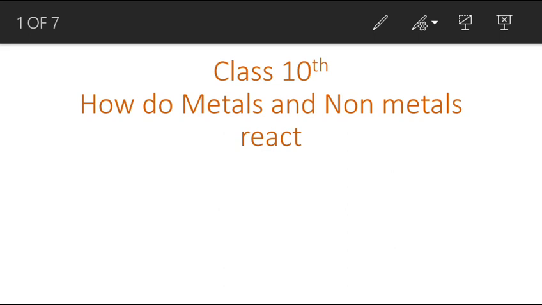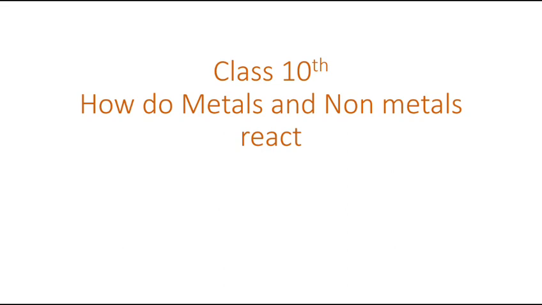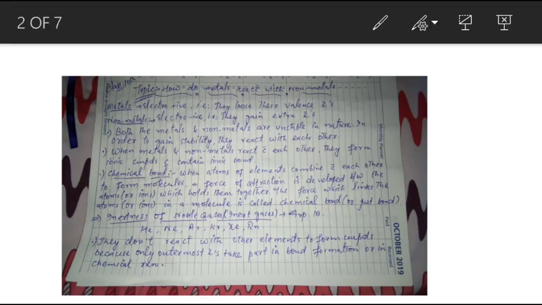Today we are going to discuss our new topic, how do metals and non-metals react. So all of you know that metals are the elements that are electropositive in nature. It means they have a tendency to lose their valence electrons because in their valence shell the electrons are unpaired. The metals are unstable in nature.